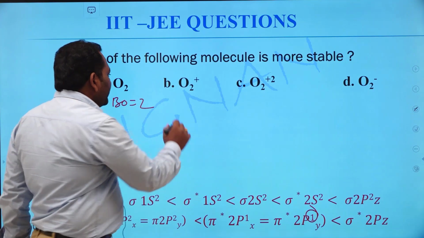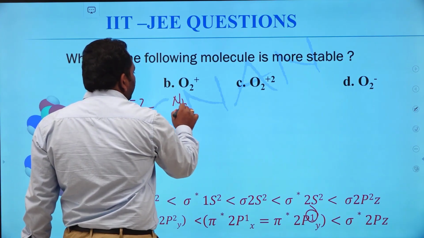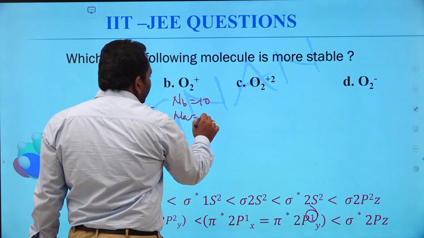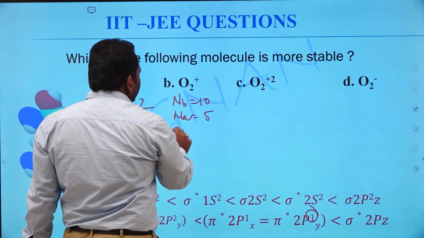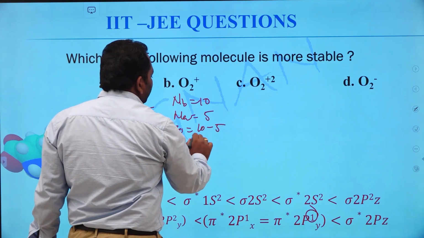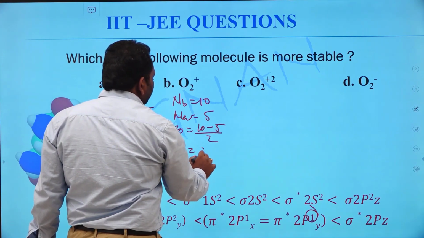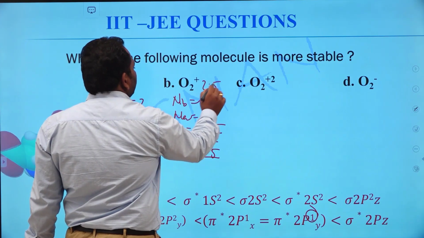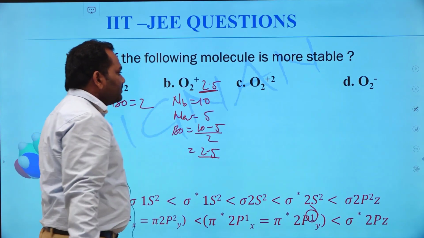So the number of bonding electrons in O2 plus is 10 and the number of anti-bonding electrons is only 5. So the bond order is BO equal to (10 minus 5) by 2, that is equal to 2.5. So the bond order of this molecule is 2.5.